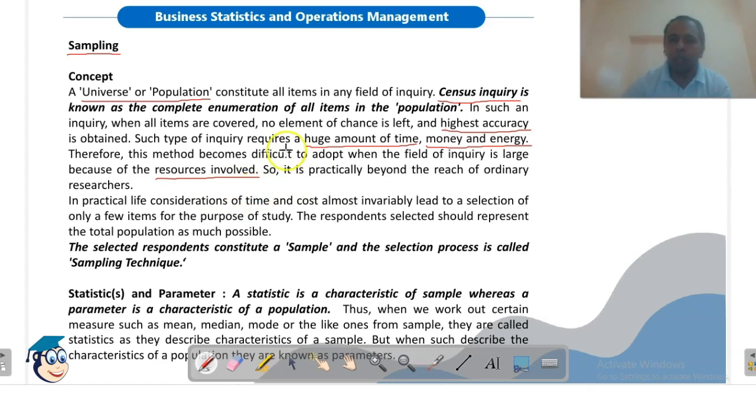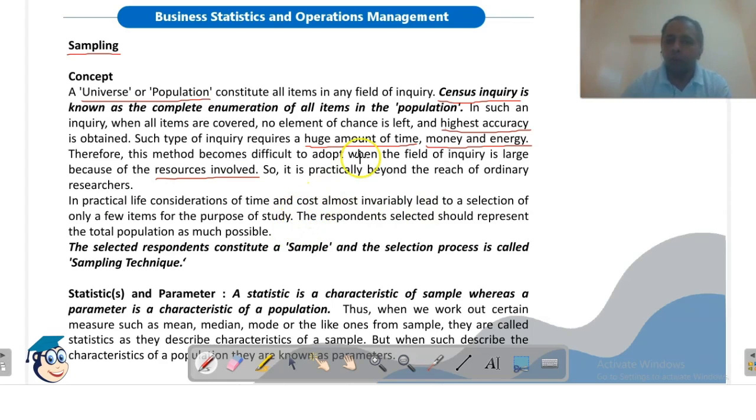So government can do it because it is a big agency. It has a lot of resources available. But ordinary researchers cannot adopt this method. So in practical life, consideration of time and cost almost invariably lead to the selection of only a few items for the purpose of study. So what do ordinary researchers do in order to conduct their study?